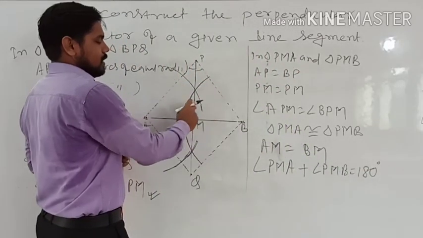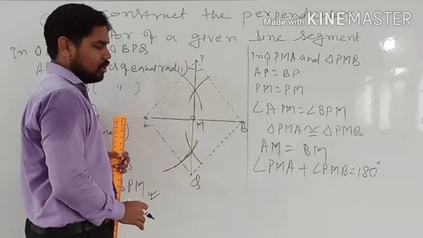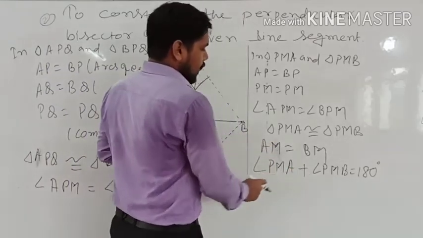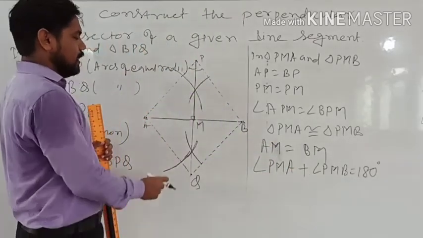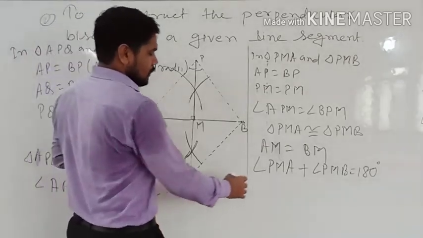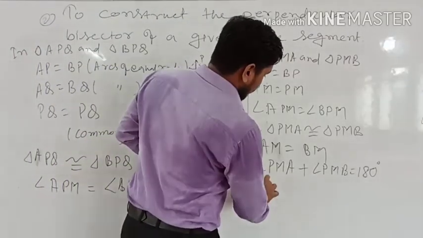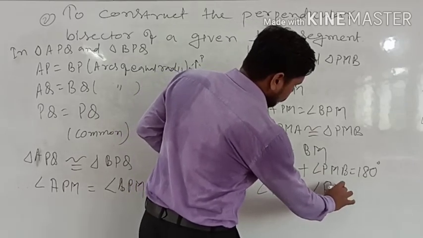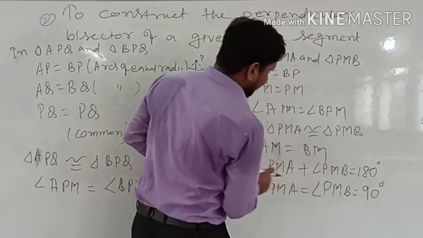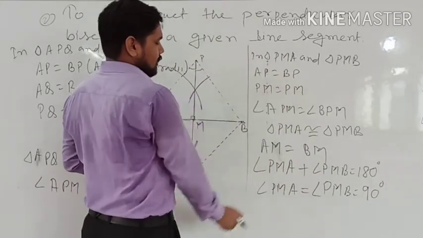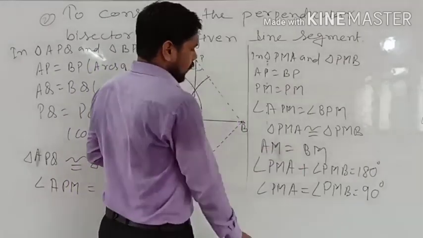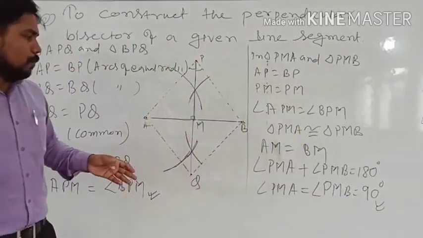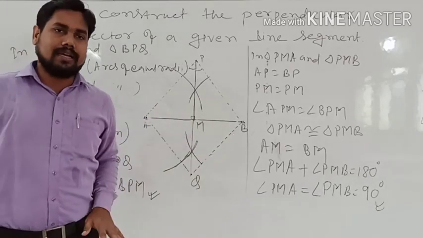Because this is the angle formed in a line, the linear pair property. With the help of linear pair, these two angles sum to 180 degrees, and since both are equal, angle PMA is equal to angle PMB, which is 90 degrees. AM is equal to BM also. This is how we can prove that both the angles are 90 degrees.